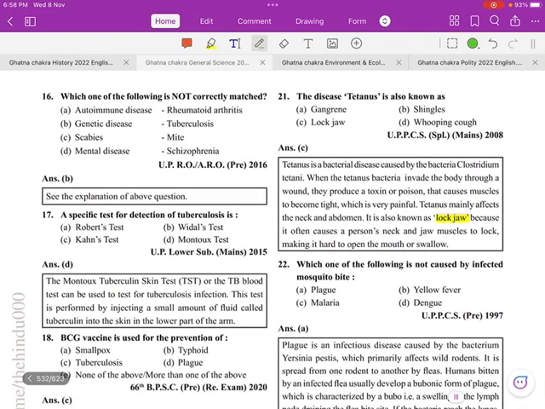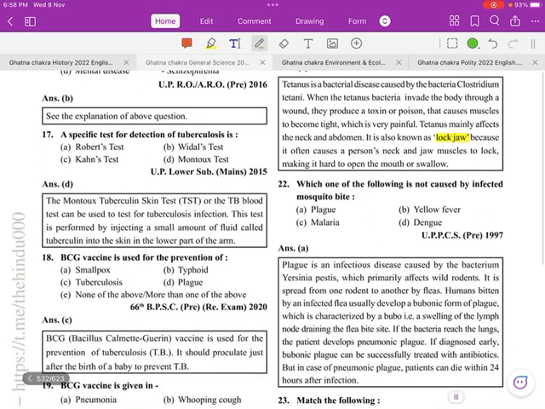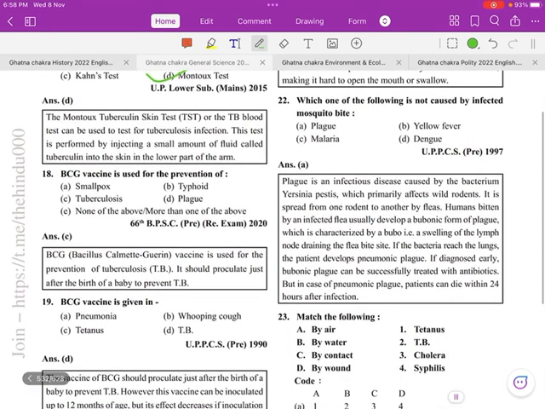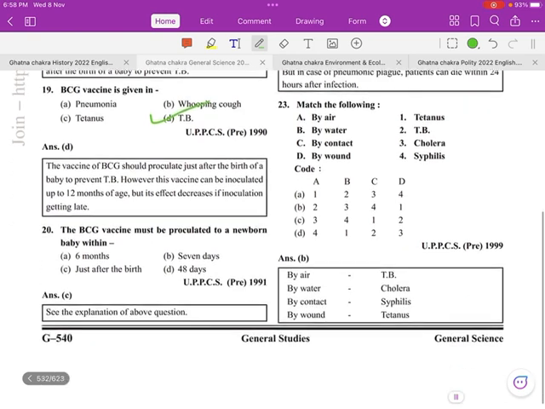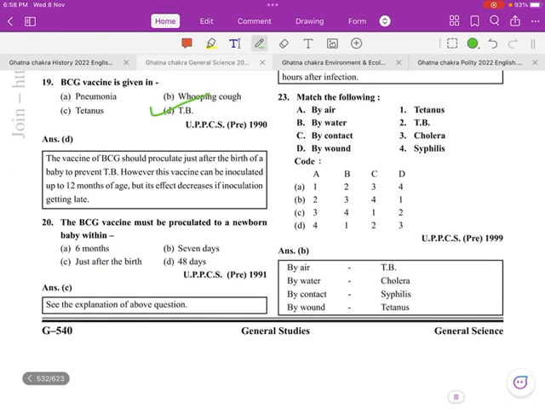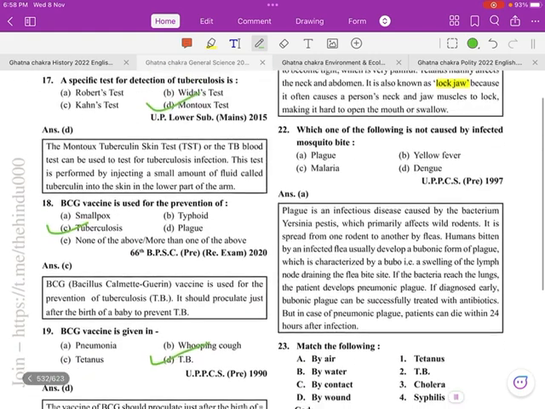Which one of the following is not correctly matched? Genetic disease: tuberculosis. Tuberculosis is not a genetic disease. A specific test for the detection of tuberculosis is the Montoux test. The BCG vaccine is used for the prevention of tuberculosis. Next, the BCG vaccine is given for TB. The BCG vaccine must be given to the newborn baby just after birth.